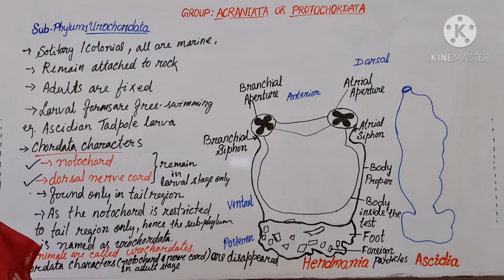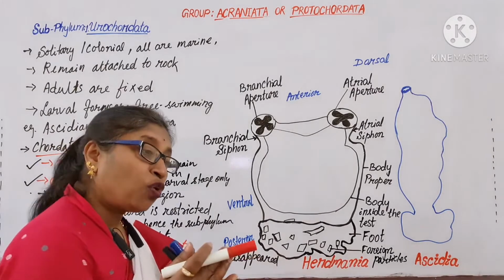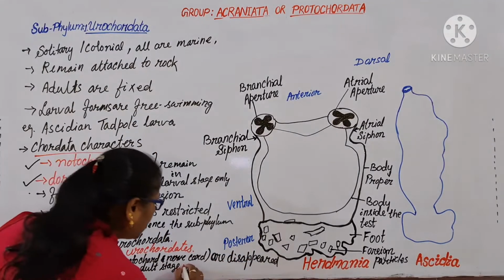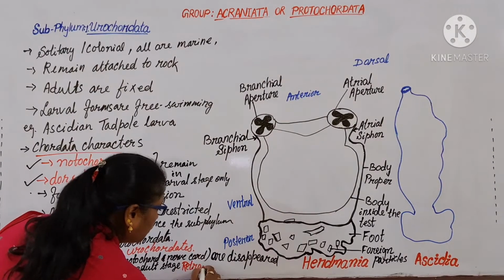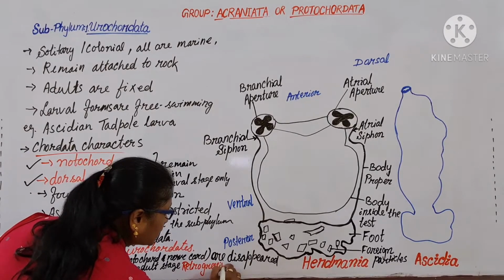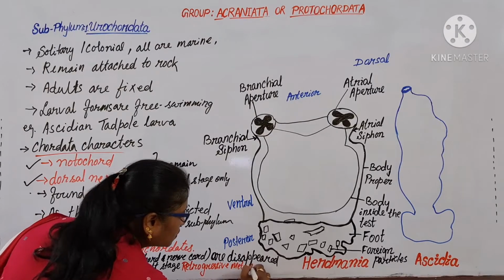So the metamorphosis is retrogressive, backward. What is retrogressive? Retro means back. Progressive, retrogressive metamorphosis.